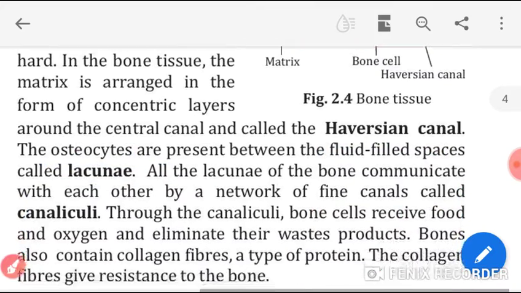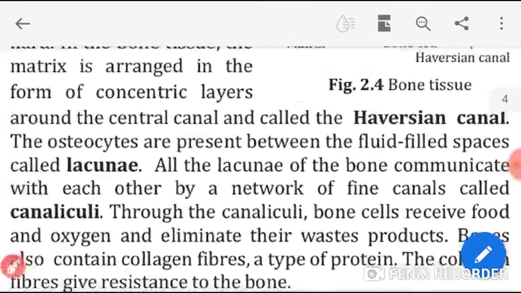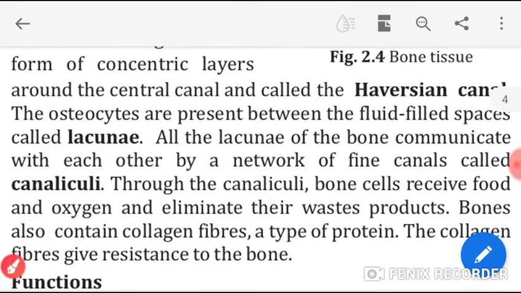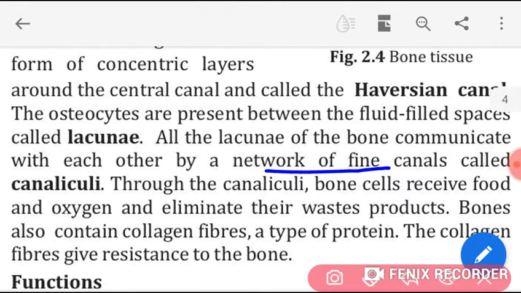All the lacunae of the bone communicate with each other, understood, by a network of fine canals. What are they called? Canaliculi. Understood? Canaliculi.